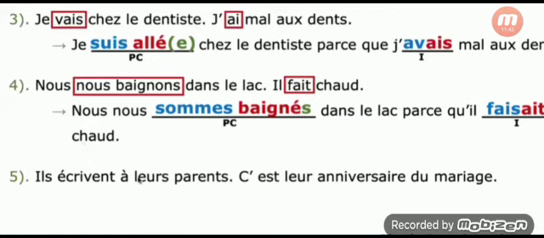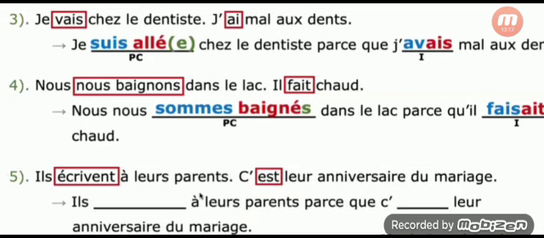Then last one. Ils écrivent à leurs parents. They are writing a letter to their parents. C'est l'anniversaire du mari. It is their wedding anniversary. So the first verb is écrire and the second verb is est, which comes from the verb être. So two sentences using the conjunction parce que.